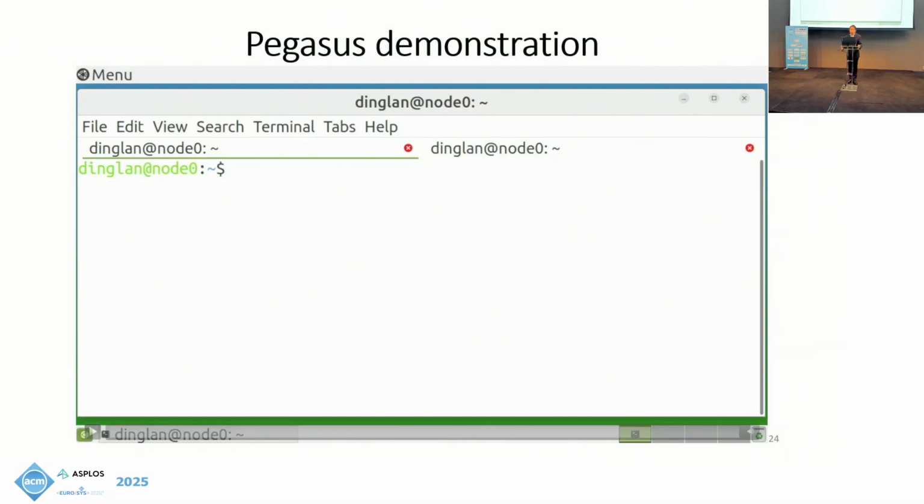Now let's have a brief demonstration of Pegasus to show that Pegasus can accelerate local communication by fusing applications. We first run a TCP server and a client using Docker to measure the ping-pong latency.